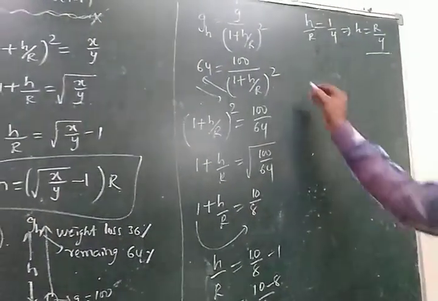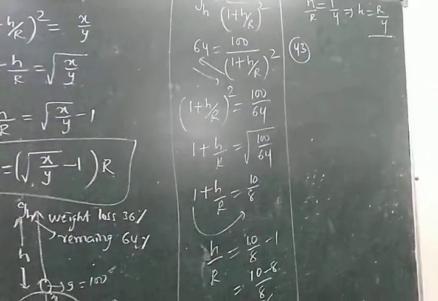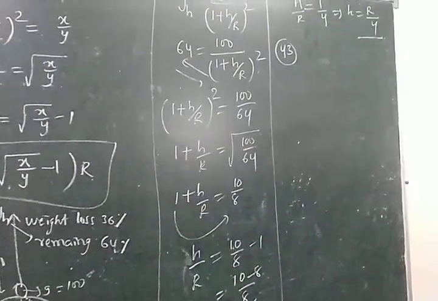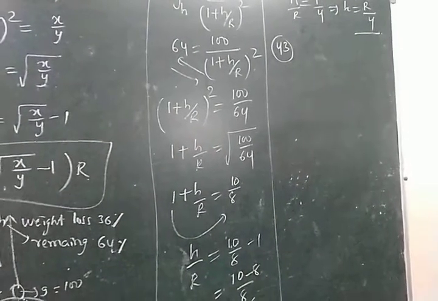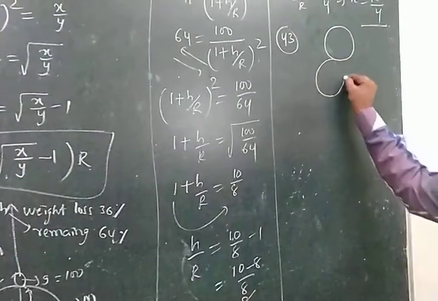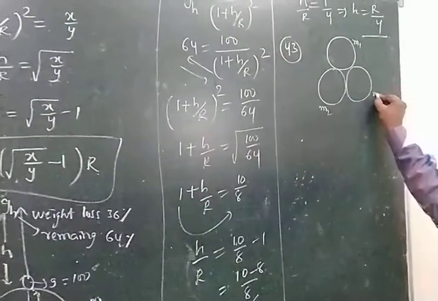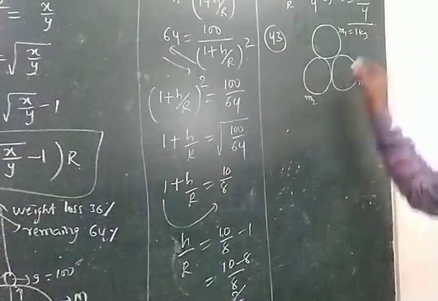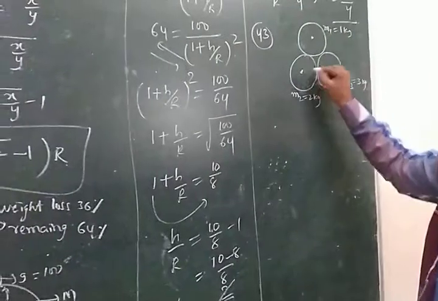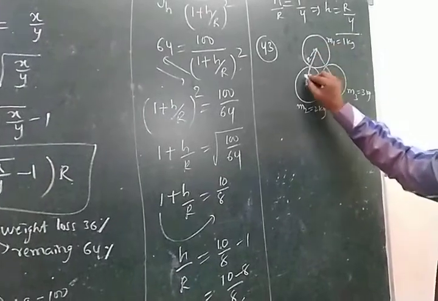So next, question 43. Find the potential energy of three objects of masses 1 kg, 2 kg and 3 kg placed at the three vertices of an equilateral triangle. The side is given as 20 cm. This is the first body, this is the second body, and this is the third body: M1, M2, M3. M1 is given as 1 kg, M2 is given as 2 kg, M3 is given as 3 kg. Now the center is O and the radius is given by R.